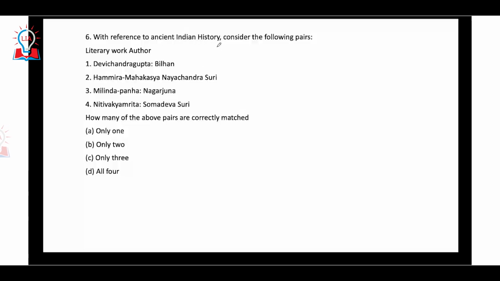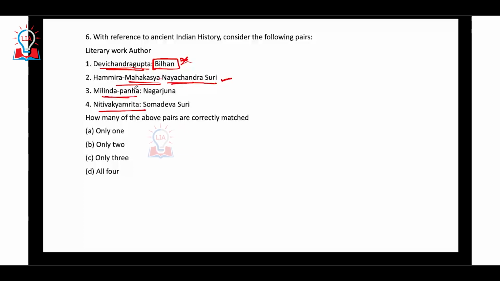With reference to ancient Indian history, consider the following pairs: Devi Chandragupta, Hammira Mahakavya, Milinda Panho, Nitivakya Mitra. Okay, so these are the four important people and also their works that are being given. Okay, Devi Chandragupta was written by Vishakhadatta and not Bilhana. So the first is wrong. Hammira Mahakavya was written by a Jain monk, Nayachandra Suri. This is a correct one.